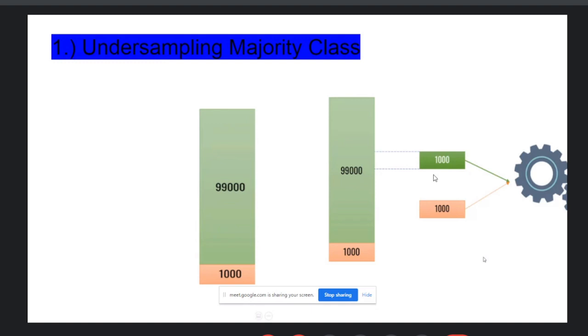That's all about undersampling. I hope you all understand. These 99,000 transactions are non-fraud transactions, and the 1,000 samples are fraud transactions, right? Then you create your model and test your model. Obviously this is not the best approach because you are throwing away too much data. It's all about the undersampling method: reduce the number of samples and then create your model.